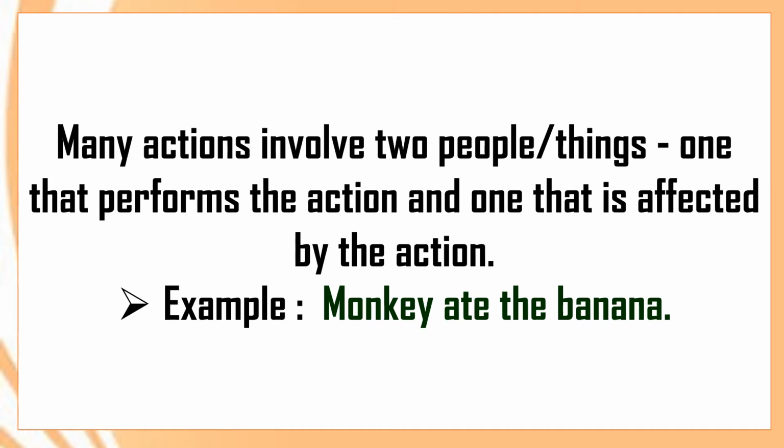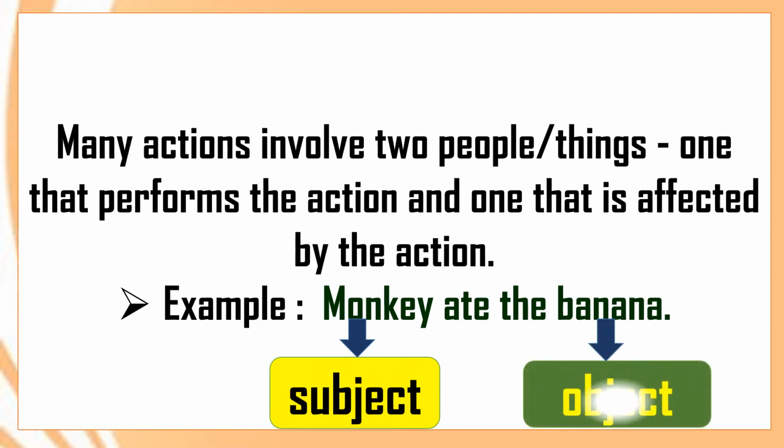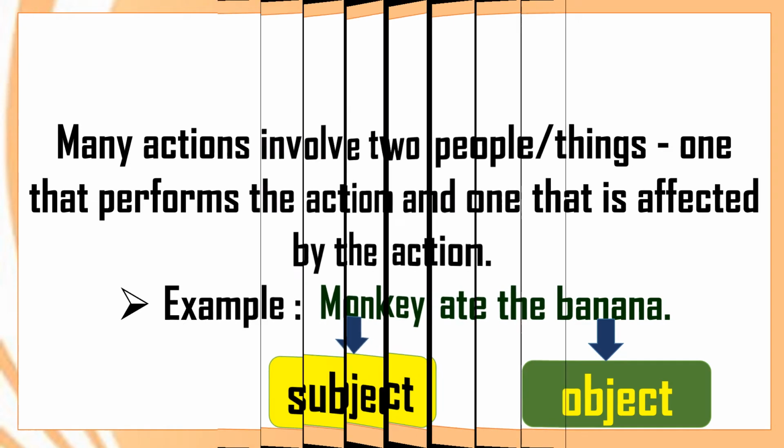Now in this sentence, if you look carefully, see, monkey is the subject, ate is the verb and banana is the object. So directly monkey is performing the action on the banana. So this is an example of active voice. That was the example of active voice.